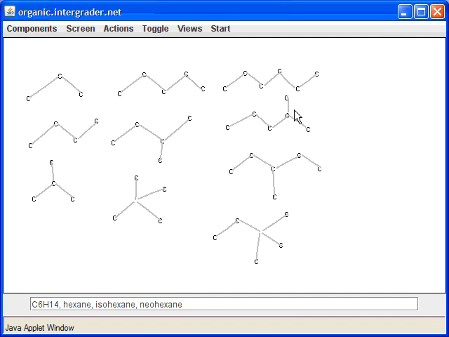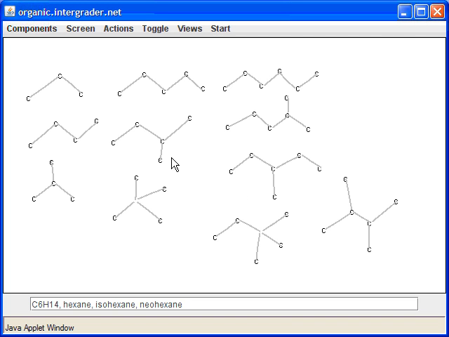So I've managed to generate the isohexane, and I managed to generate also neohexane. Remember, for this compound, we didn't have a common name. Is there any other isomer that I could generate by starting off with these compounds? And the answer is yes. I can take this compound and add another carbon over here. Again, this compound doesn't have a common name, so we'll have to learn systematic nomenclature to name it.